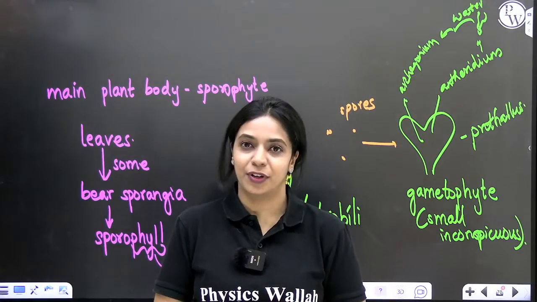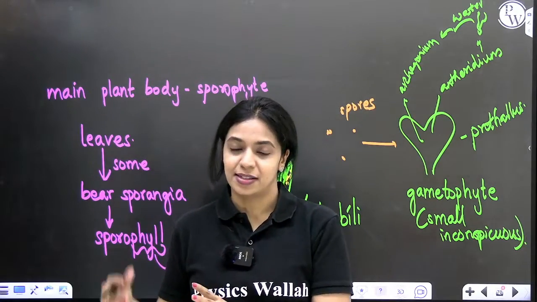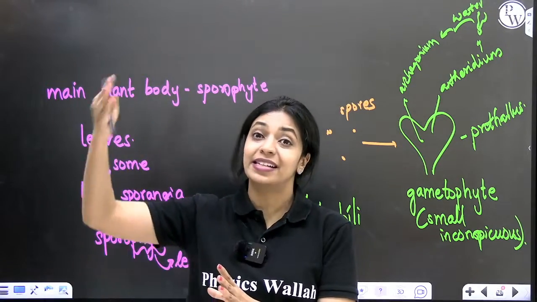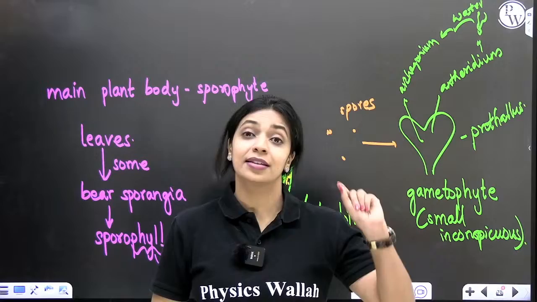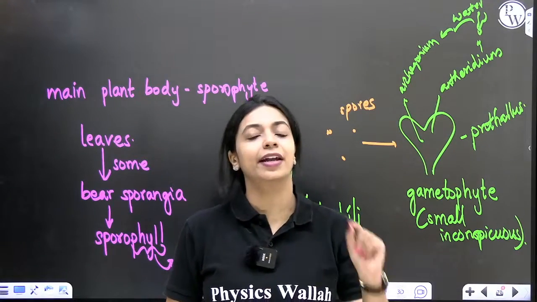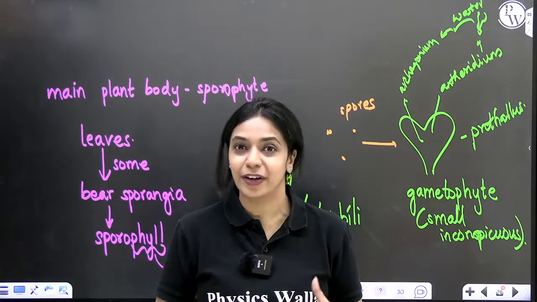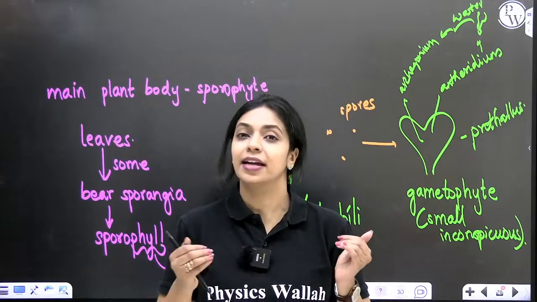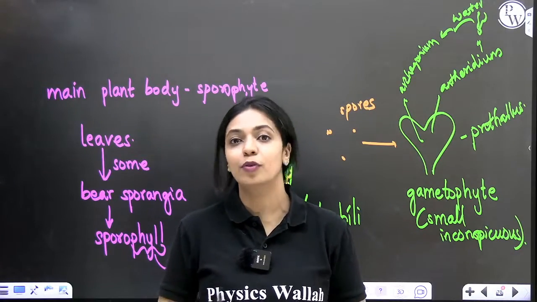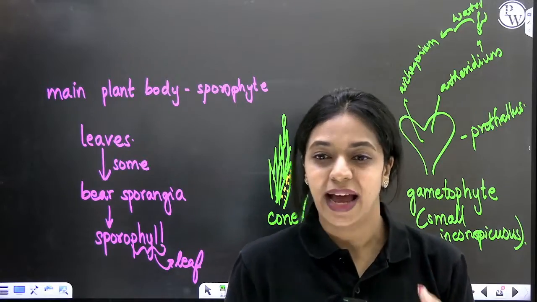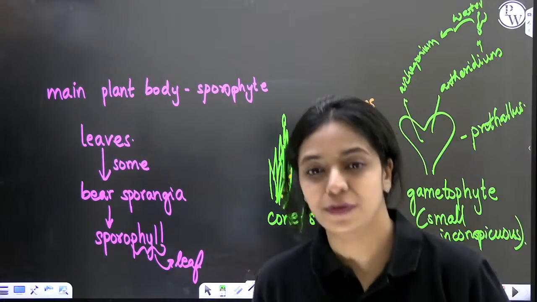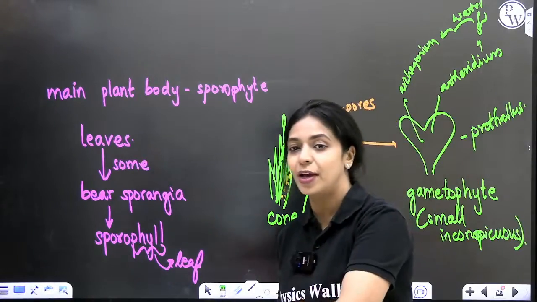What is the second difference? In bryophytes, the sporophyte is dependent on the dominant gametophyte. But in pteridophytes, the gametophyte is not dependent on the dominant sporophyte. Gametophyte has independent existence. It has chlorophyll containing cells that are capable of photosynthesizing. It lives separately from the sporophyte. Okay, so that is the difference between bryophytes and pteridophytes.